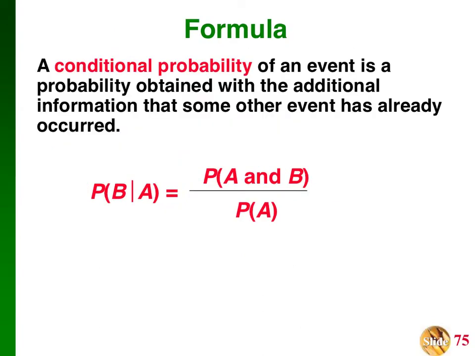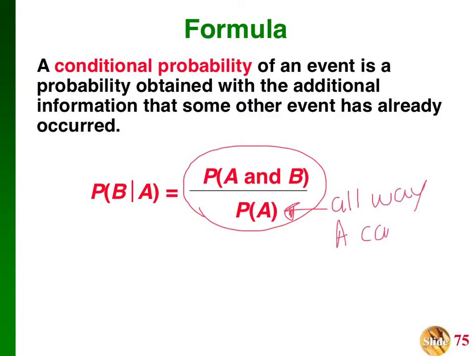So this is the formula. Again, with all of these probabilities, you really don't need a formula. Sometimes the formulas muddle things up and make it a little bit more complicated than it needs to be. But the intuitive approach, which I talk about in the next slide, is a little bit easier. But just in case, we want to do the formula method. So probability of A is all the ways that A could happen.